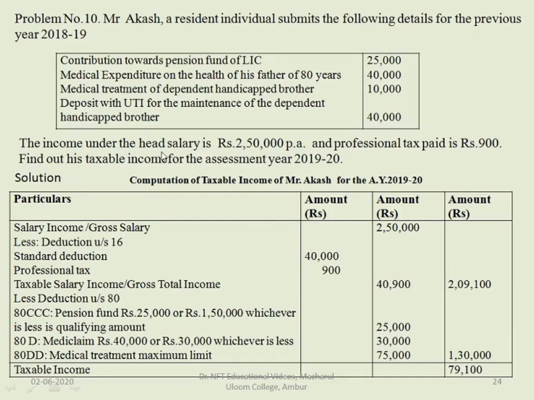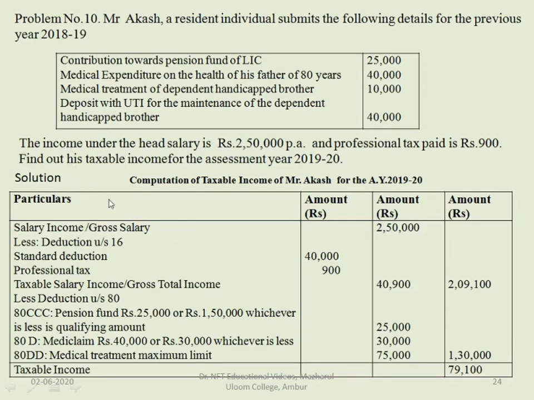The income under the head salary is rupees 2,50,000 per annum and professional tax paid is 900. Find out the taxable income for the assessment year 2019-20. So here you can see there is a combination of three deductions. Let's see one by one.